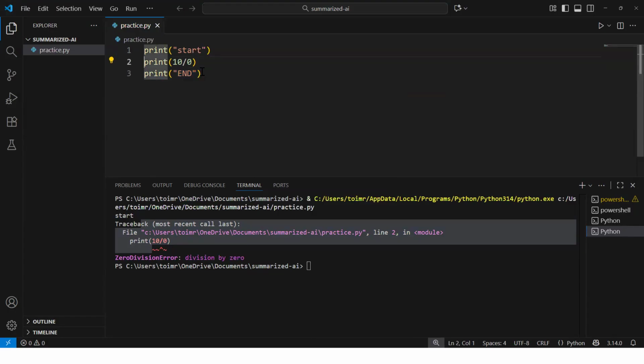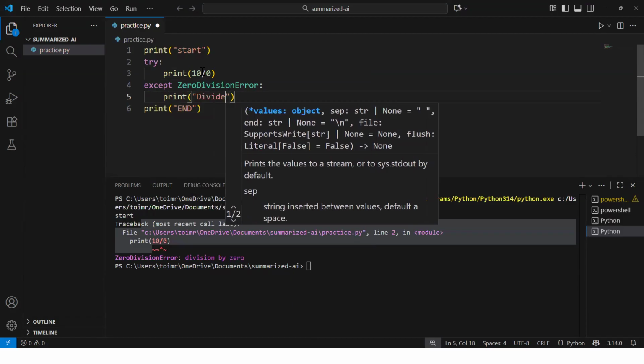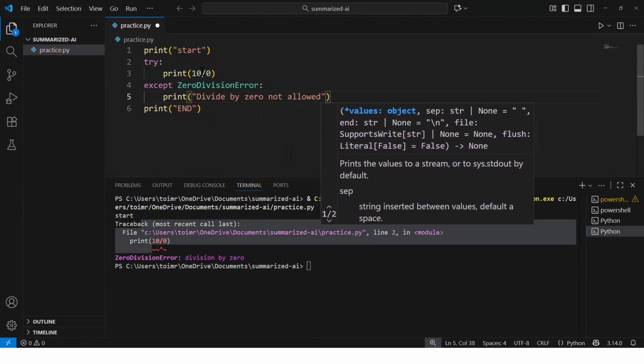Because we are getting an exception on this line, we can write something like this: try this particular statement or block of code, or if it doesn't work, catch this particular exception, ZeroDivisionError. And here you can print divide by zero, not allowed.